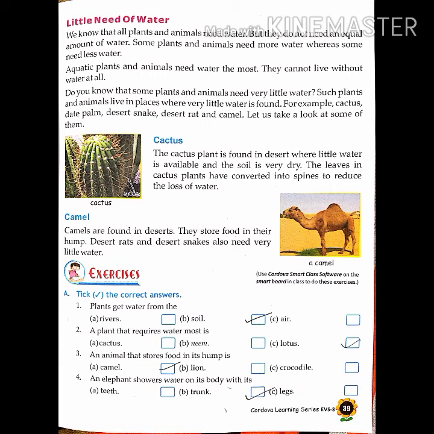Okay students, now camel. Camels are found in the desert. They store food in their hump. Desert rats and desert snakes also need very little water. So the camel is an animal which lives in the desert, and it needs a very small amount of water for its survival. It stores food in its hump to use later. Desert rats and desert snakes also need very little water, that is why they live in the desert.